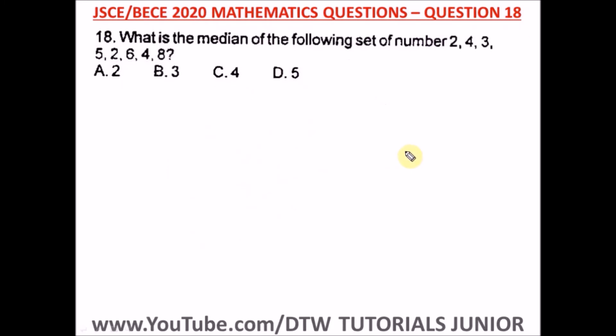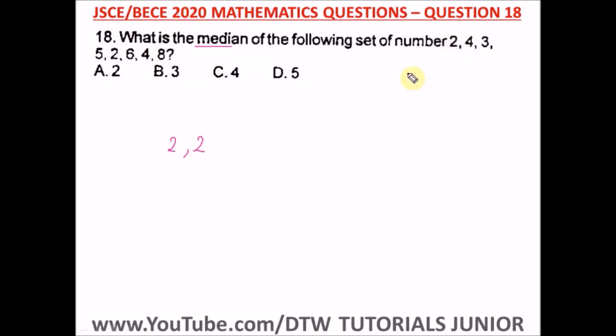Question 18 of the Junior WAEC 2020 Mathematics Past Question, that's your BECE exam. It says, what is the median of the following set of numbers? We're told to find the median. So we have to arrange them in ascending order, that means from the lowest to the highest. The median is the middle number. So we start with 2, we have 2 here, comma, we have another 2. Don't make the mistake of representing it with just one 2 and not adding the second one. You have to add the second one.